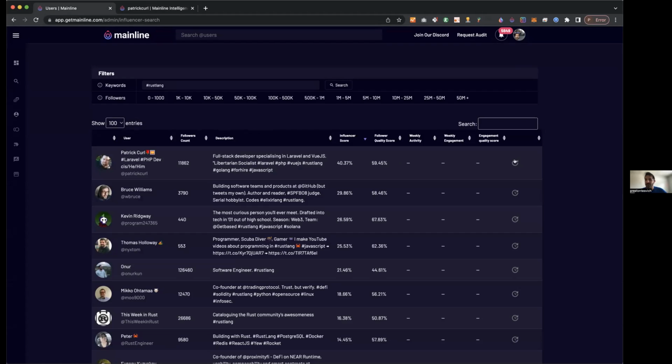And so this little button here will actually run all the different audits that we have available. So, oh, look, he actually hasn't posted at all in the past week, right? So obviously 0 posts, 0 engagement. Let's actually click through a few of them and see how active some of these are, right?